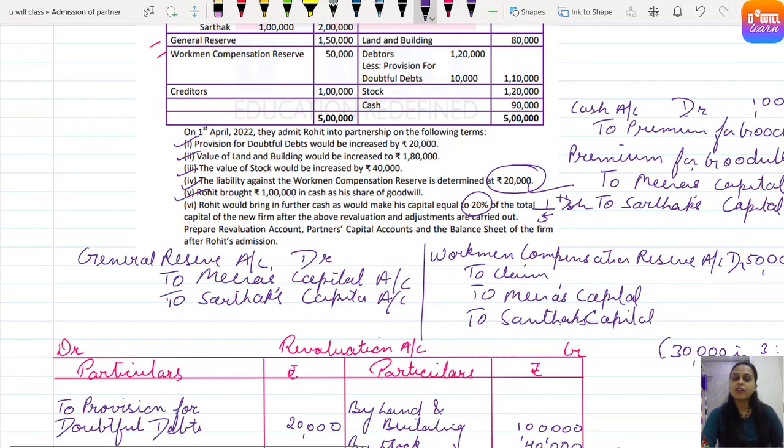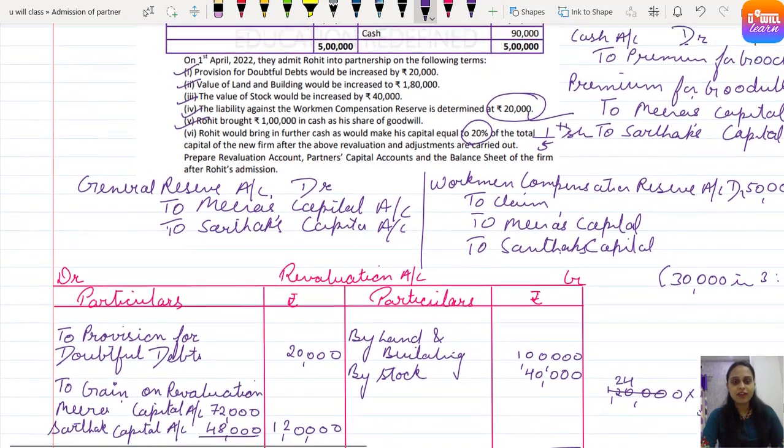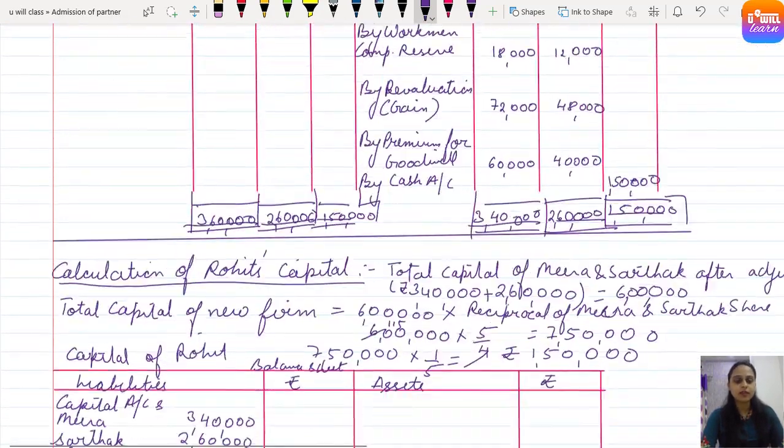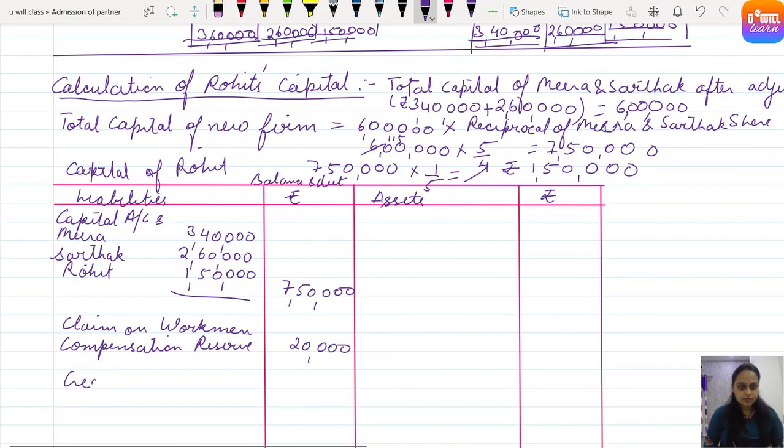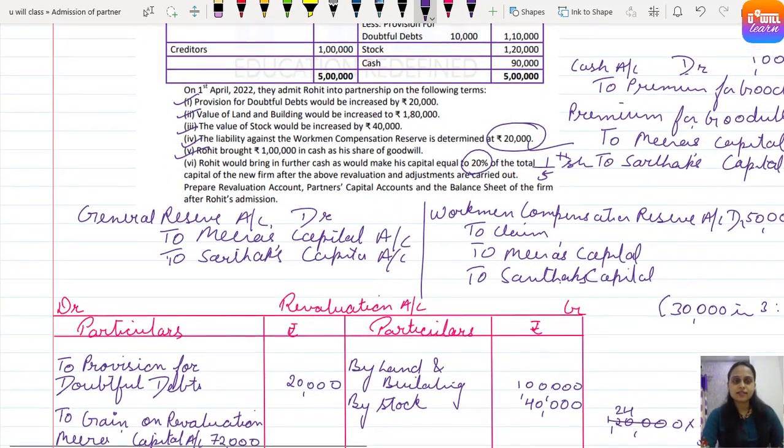Chalo. Then after that we have creditors, no change in creditors in revaluation. So as it is, creditors 1 lakh rupees. Clear everyone? Come on. Then we'll go to the asset side now.